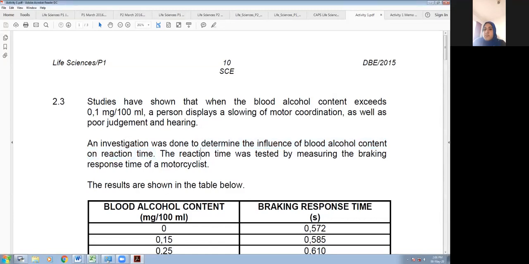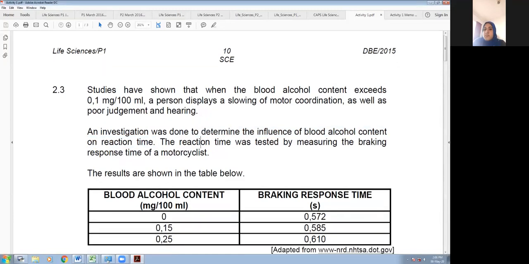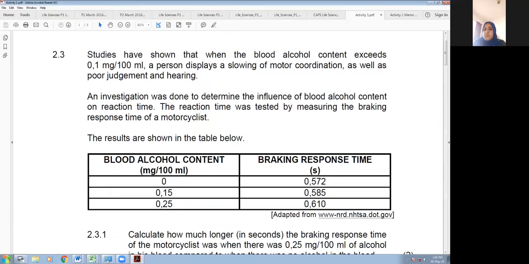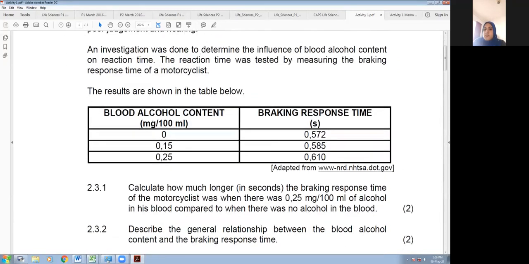Right, so the reaction time was tested by measuring the braking response of a motorcyclist, and the results are shown in the table below. And we've said that generally in a table with two columns, about 90% of the time, the first column will be the independent variable. So again, we can see that the blood alcohol content is given there, and then the braking response time. And if you just look at the data, as you go down your first column, the blood alcohol content is increasing, and we find that the brake response time is also increasing.